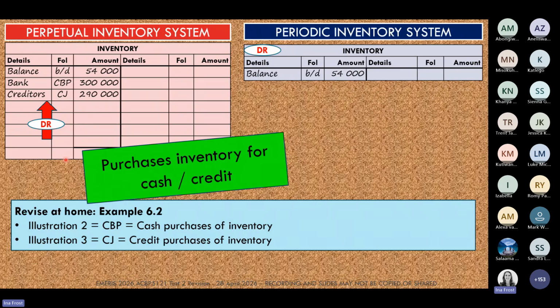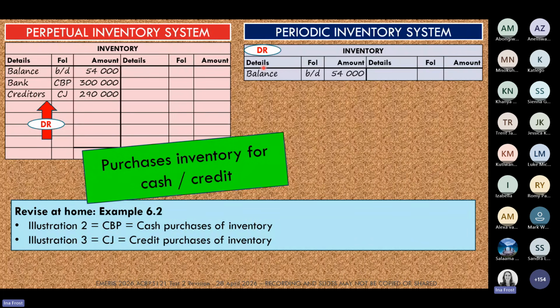If we look at it now in the general ledger, so again, if you're following in your textbook, this is now illustrations 2 and 3 of your textbook, where they are showing us the cash and credit purchases. In the general ledger, we are going to debit the trading inventory account. We are debiting the asset account.